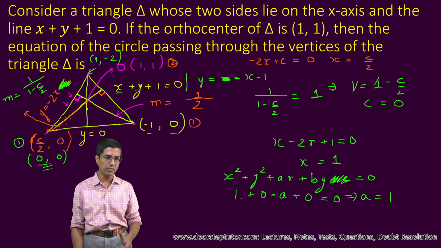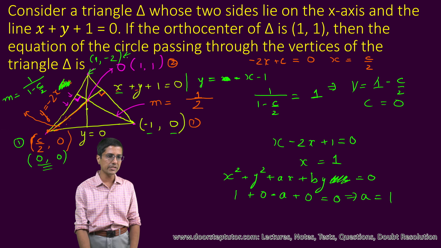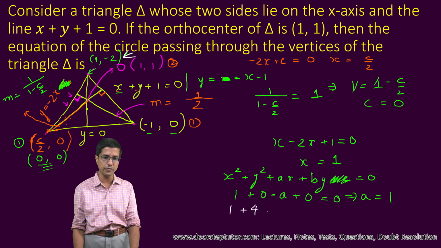Now we have found the value of a. What about b? So let us just plug in this point into the equation. This becomes 1 plus 4, and then plus a, which is 1, our x is 1, so this comes out to be 1, plus b into y, which is minus 2, so this is minus 2b, equal to 0.